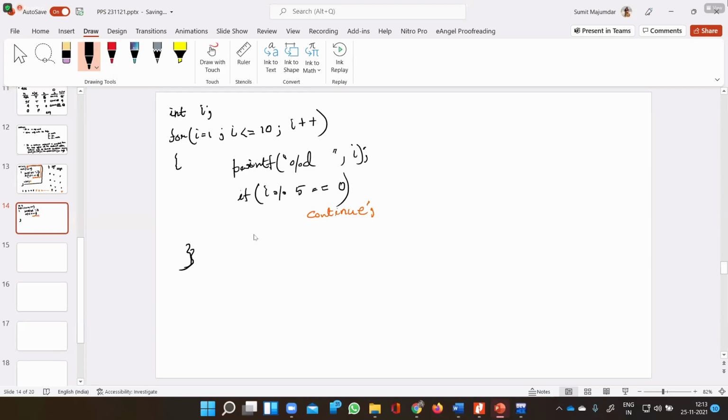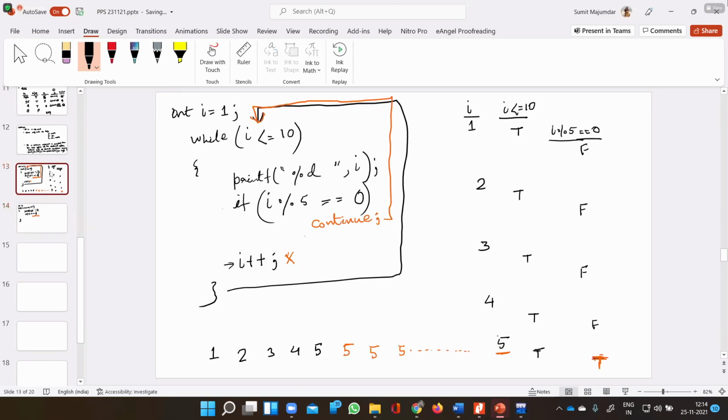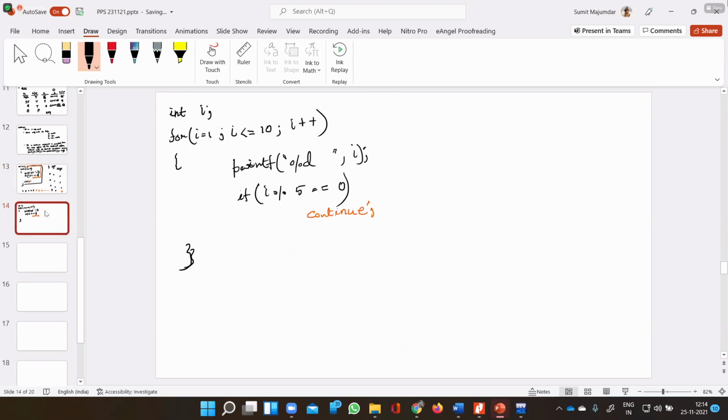Now, this is the for loop I have written. Try to guess the output and tell me if this while loop and this for loop are equivalent.